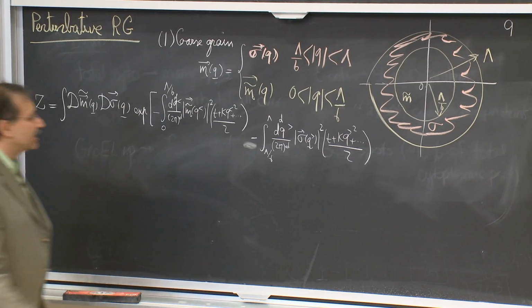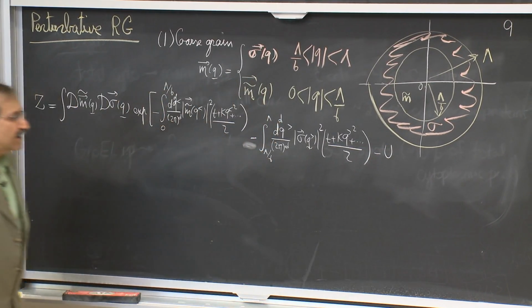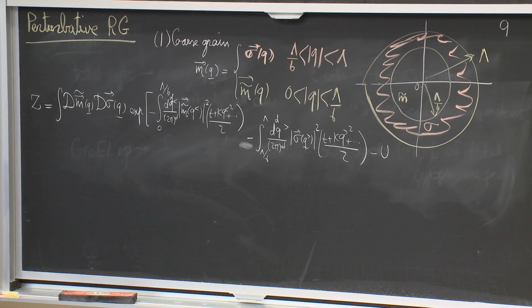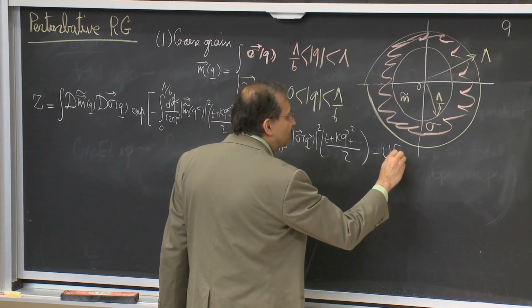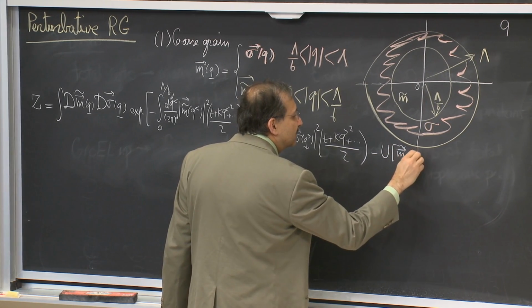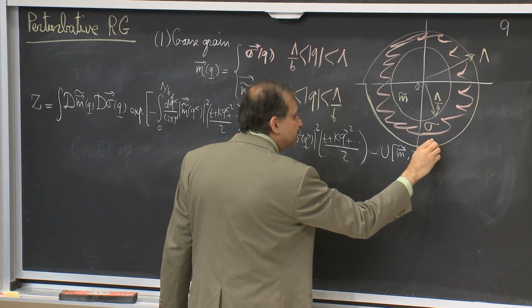So then I have a minus u. Now I won't write this explicitly. I will write it explicitly on the next board. But clearly, implicitly, it involves both m tilde and sigma mixed up into each other.